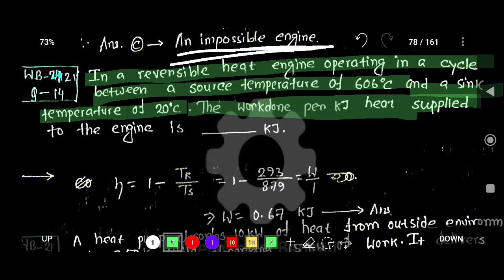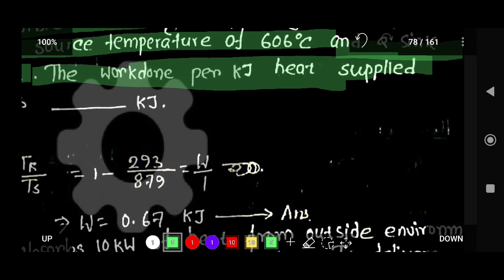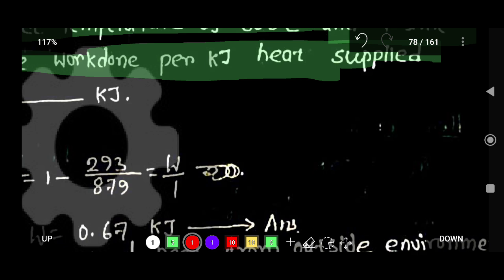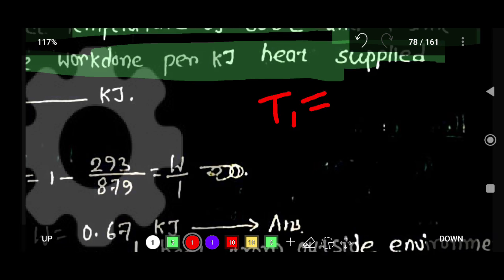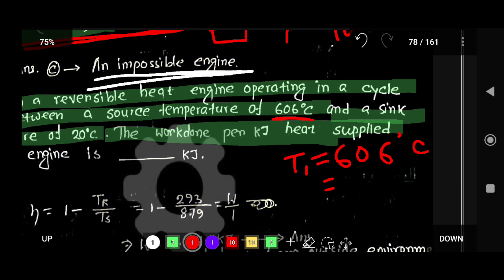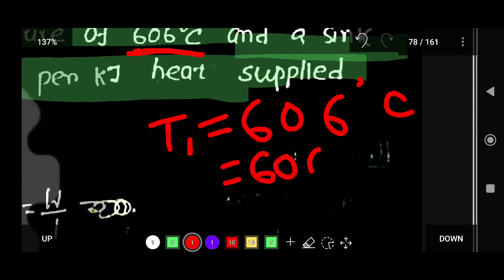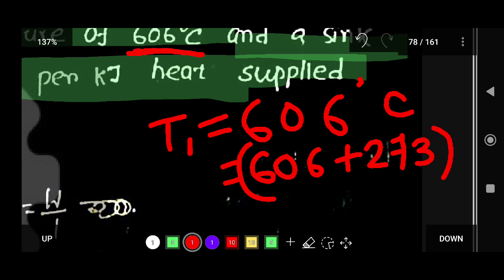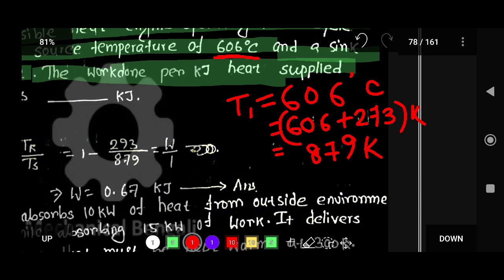Okay, what data is given? The higher temperature T1 is 606 degrees Celsius, so 606 plus 273 gives 879 Kelvin.